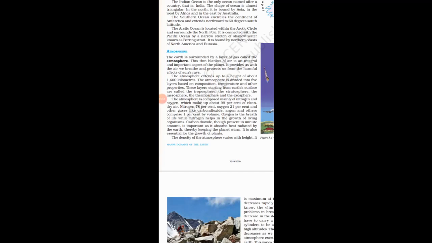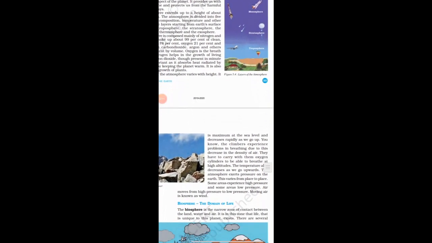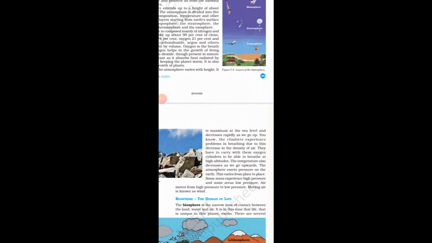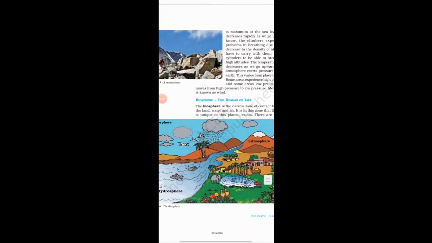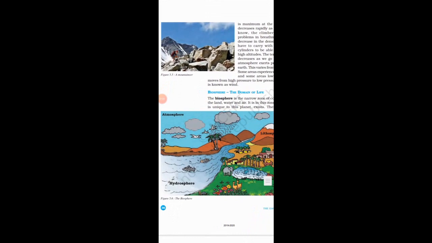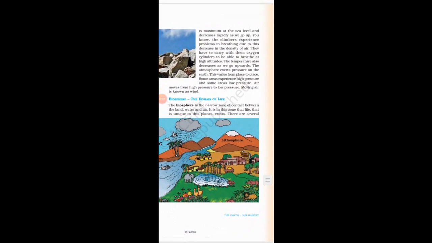Oxygen is the breath of life while nitrogen helps in the growth of living organisms. The density of the atmosphere varies with the height. It is maximum at sea level and decreases rapidly as we go up. Now let's see about biosphere. Look at this image, biosphere where living beings are interconnected. The biosphere is the narrow zone of contact between land, water and air.